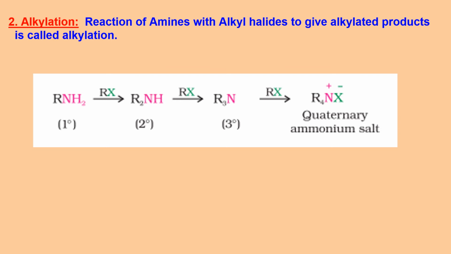Next is the reaction of amines with alkyl halides. Primary amines, if you have a mono alkylation with alkyl halide, it's the same as that. So when one more RX reacts, you get a secondary amine. One more RX will react because the lone pair is intact. You get a tertiary amine, and here also you have a lone pair intact, so it can further give you a quaternary ammonium salt. This is called alkylation also.